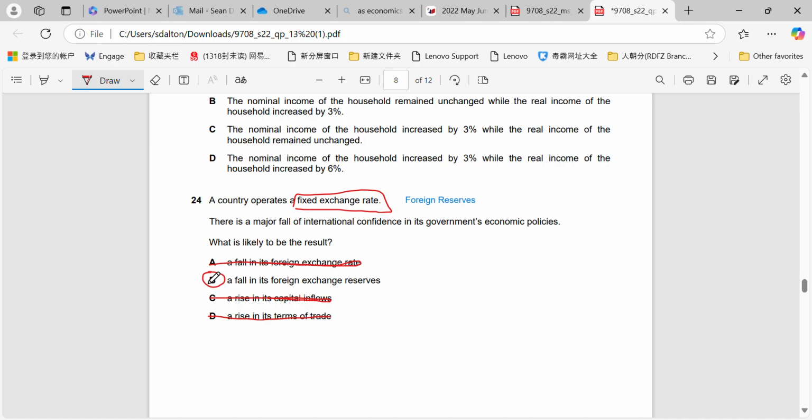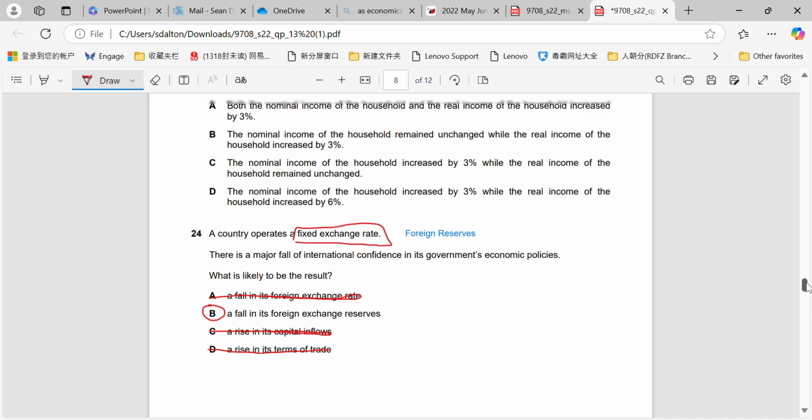So essentially, if there's a major fall of international confidence in their policies, capital flight will happen. And that's where investors are essentially flying out of the economy. They're withdrawing their assets. And when they withdraw their assets, that will obviously have the effect of depleting the foreign reserves. Okay? And the government will then adjust their policies to maintain the exchange rate at the rate that they want to keep it at. Okay, assuming they have enough foreign reserves left to do so.